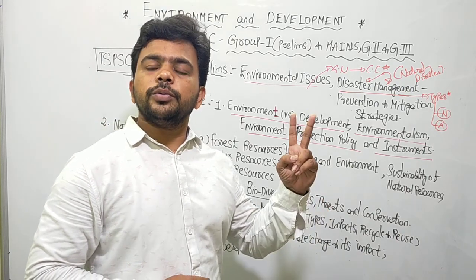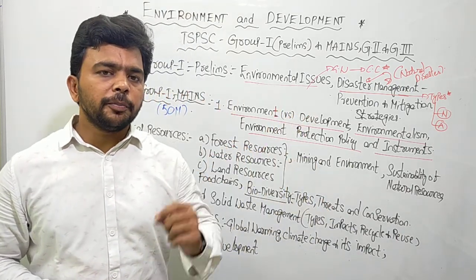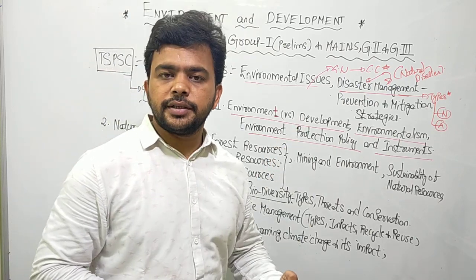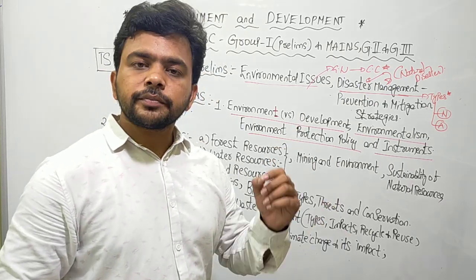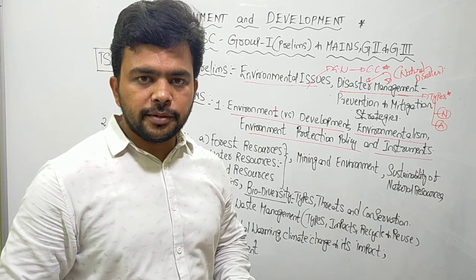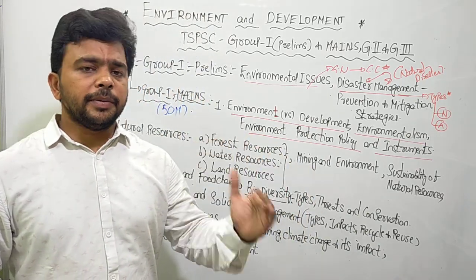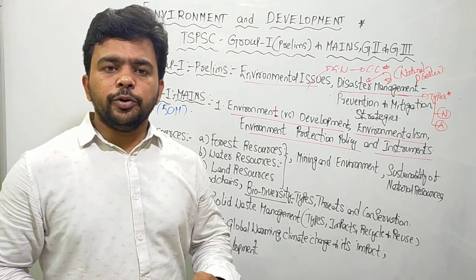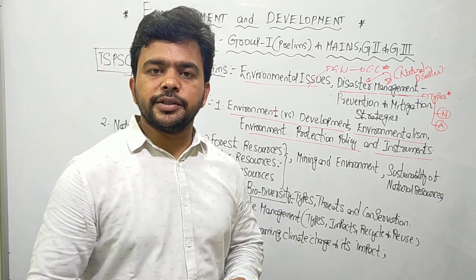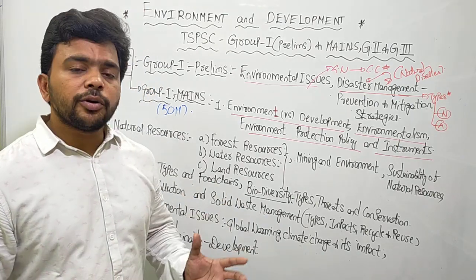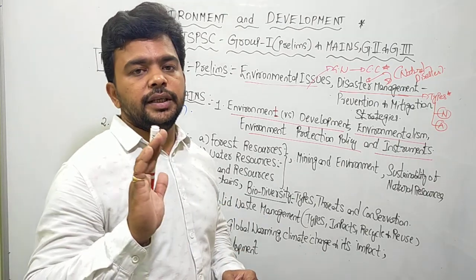It comprises 2 components. One is the biotic components, that is the life forms. Second is the abiotic components, that is the air, water, soil, all those things. Biotic components include the life forms, like plants, animals including humans, and other microorganisms which are helpful for sustaining life. So environment is the natural world in which we live.